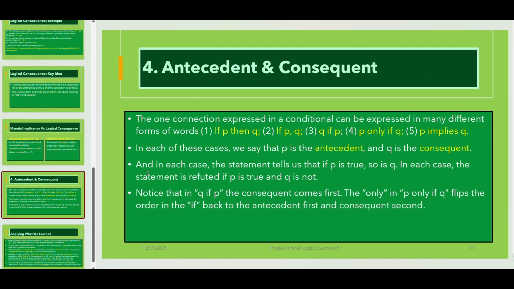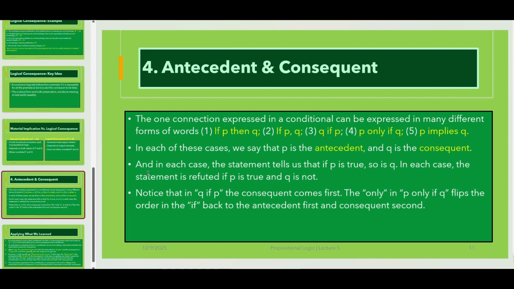And antecedent and consequent. The one connection expressed in a conditional can be expressed in many different forms of words. For example, we can say if P then Q, we can say if P, Q, we can say Q if P, P only if Q, P implies Q. In each of these cases, we say that P is the antecedent and Q is the consequent.